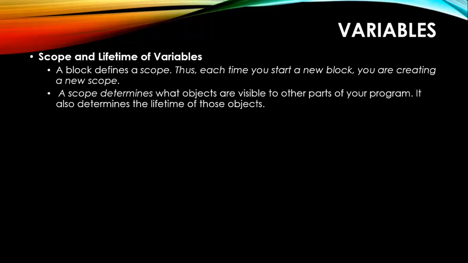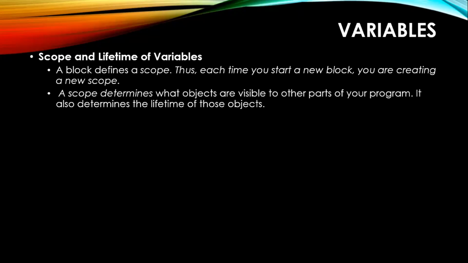A scope determines what objects are visible to other parts of a program. It also determines the lifetime of those objects. We have not seen objects yet, so I have taken the example of a variable. Once we see what objects are, you can easily understand this statement. For the time being, just keep in mind that objects are similar to variables.